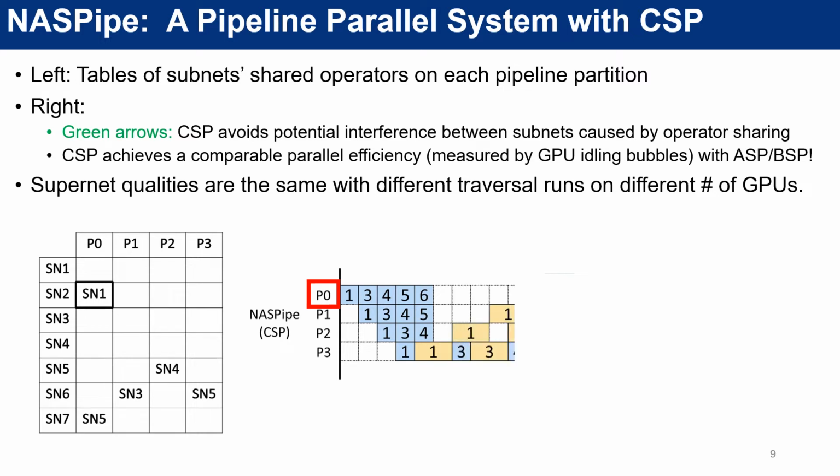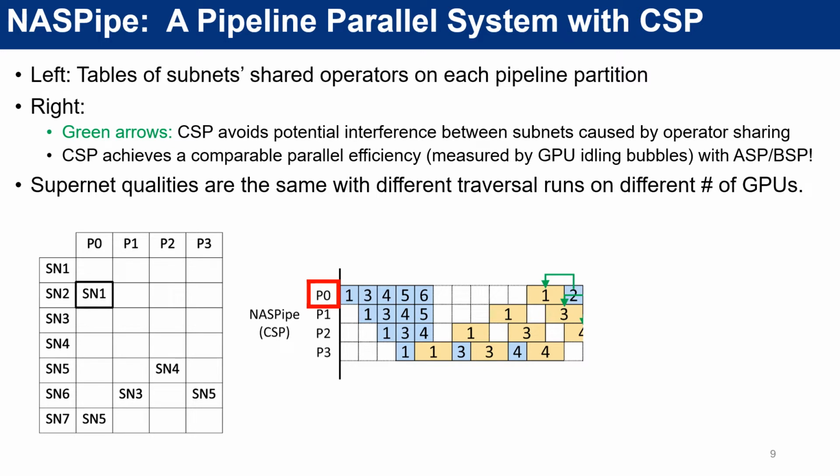In the next period, we can see that the backward passes of subnet 1 are always scheduled with the highest priority because always executing backward passes first helps remove the dependencies. Doing so greatly improves NASPipe's parallel efficiency. After subnet 1's backward pass finishes on partition 0, we have the subnet 2's dependency on the subnet 1 removed, and then we can schedule the subnet 2 into execution.